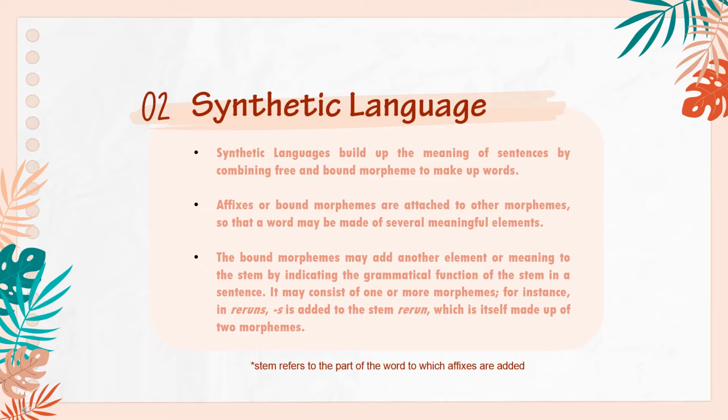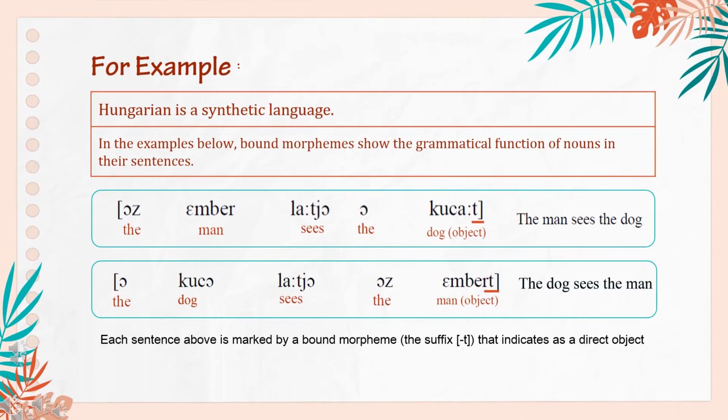For instance, in reruns, the suffix s is added to the stem rerun, which is itself made up of two morphemes. For example, Hungarian is a synthetic language. In the examples below, bound morphemes show the grammatical function of nouns in their sentences. Az ember látja a kutyát. Az is the article the, ember is man, látja is sees, a is the article the, and kutyát is dog.